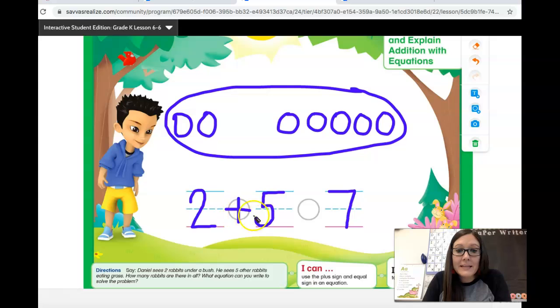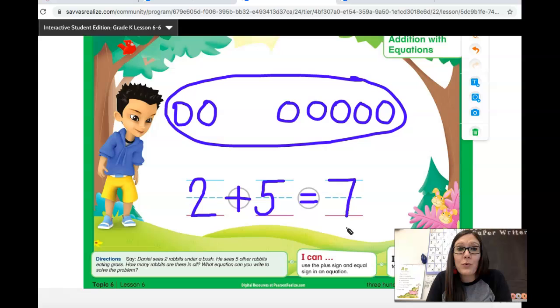2 plus 5. What's the symbol that goes here to show the answer? Usually we would see the word is there. Equals is the same thing as is. Remember, it's a line on top of a line. 2 plus 5 equals 7.